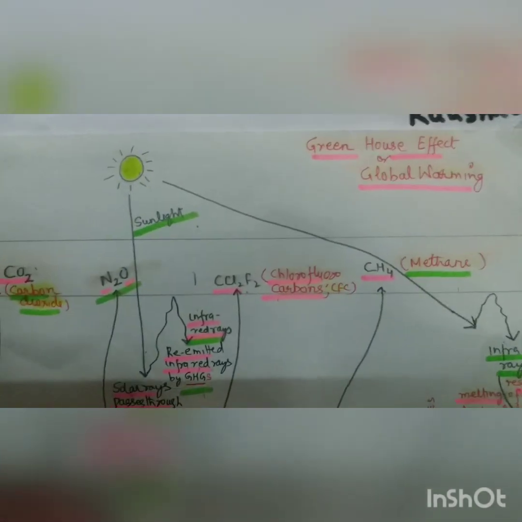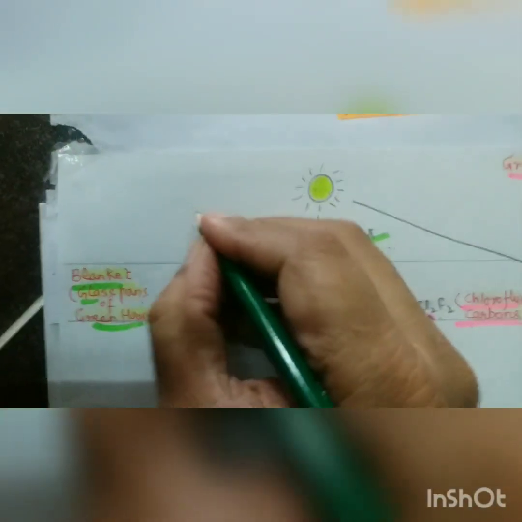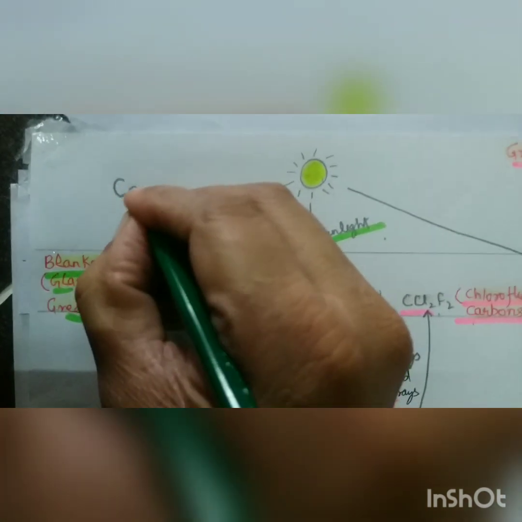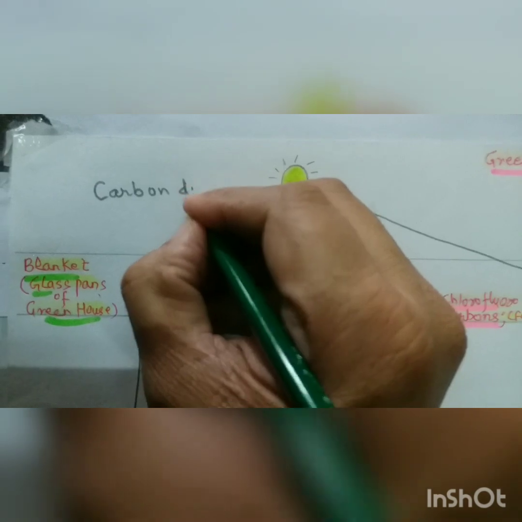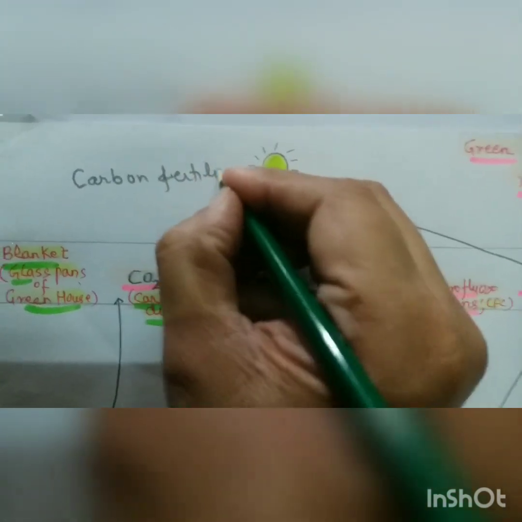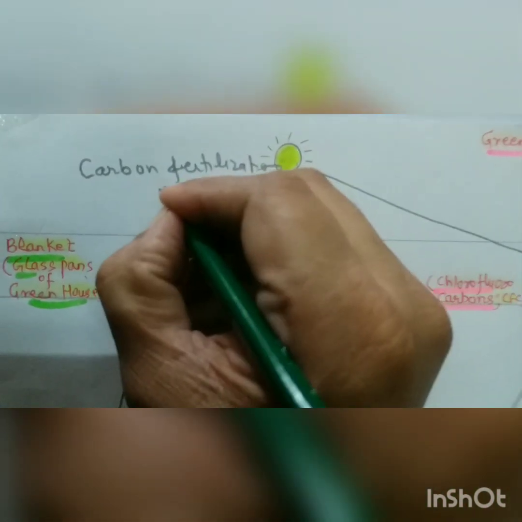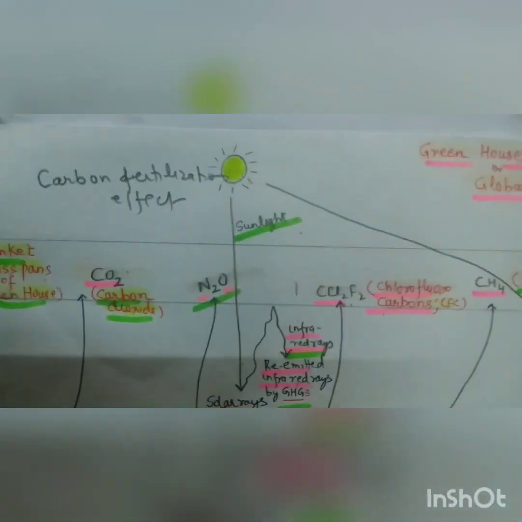Now, we say every time that the global greenhouse effect is the culprit, but there is one positive also, called the carbon dioxide fertilization effect.